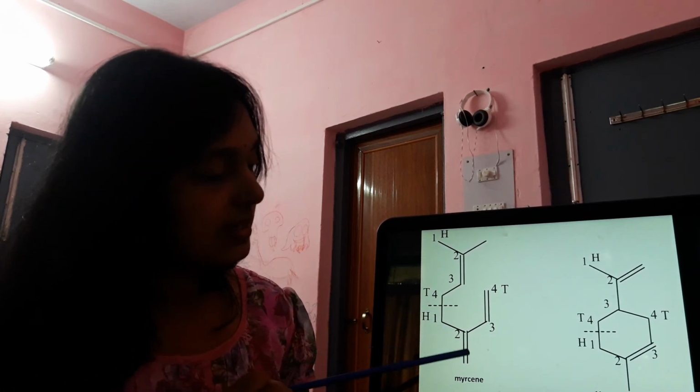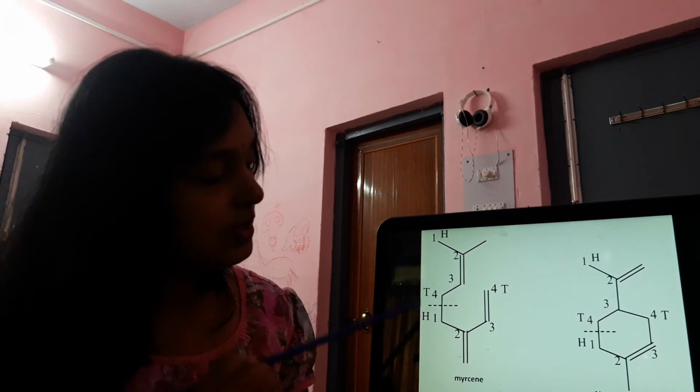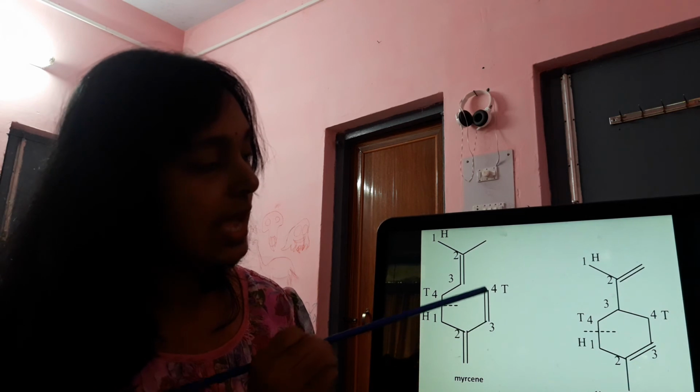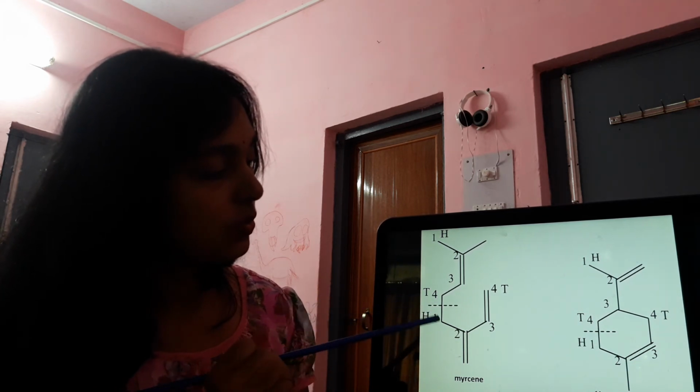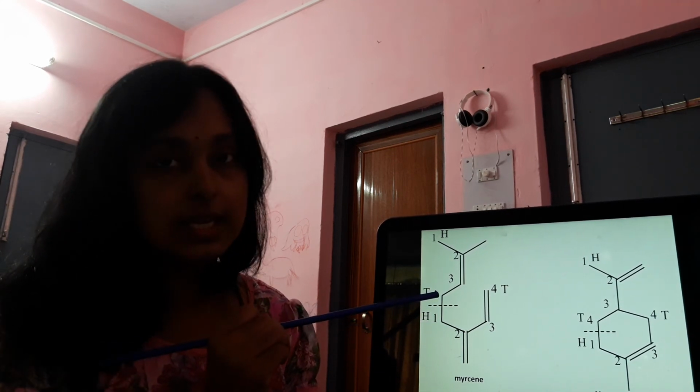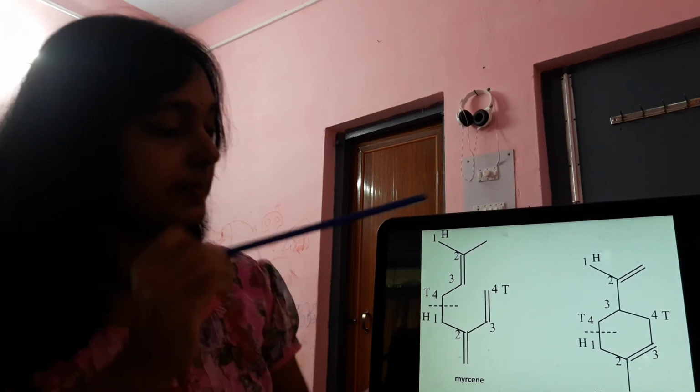The next, continuing, the other isoprene unit will be 1, 2 branch portion, 3 and 4. So one's head portion is that and tail portion is this one. So here the 1 and 4 linkage, head to tail.